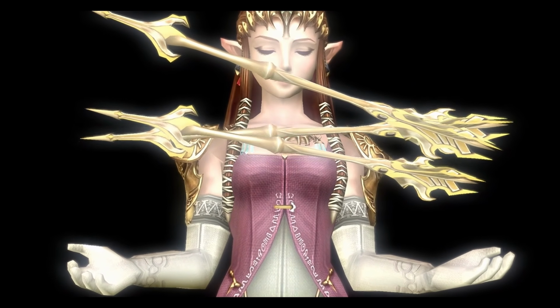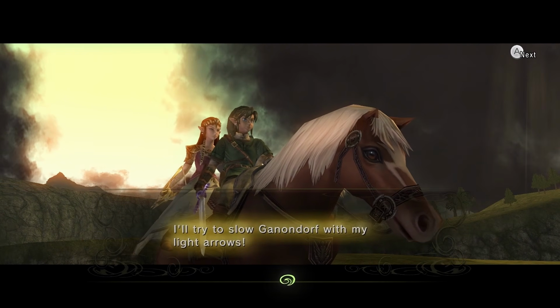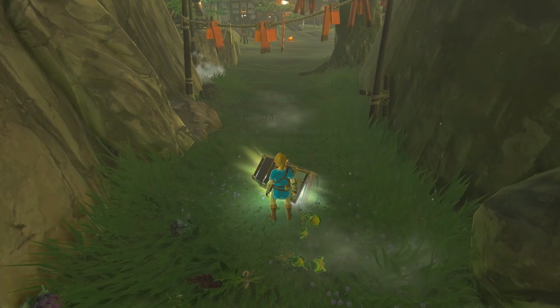This bow, originally known as the Twilight Bow, also appeared in Twilight Princess. Here, the Princess of Twilight uses it when she teams up with the hero in a horseback battle against Ganondorf. So how does Breath of the Wild describe it?